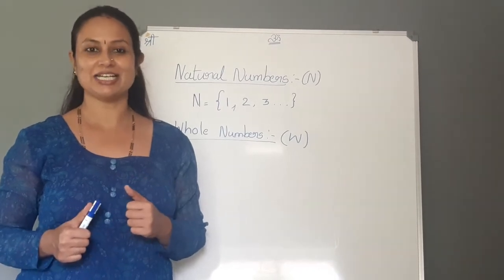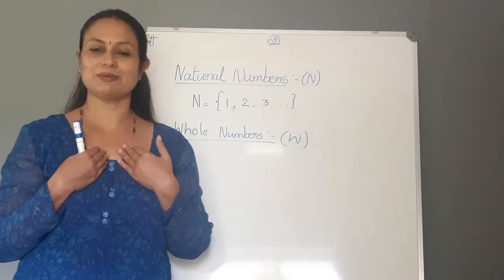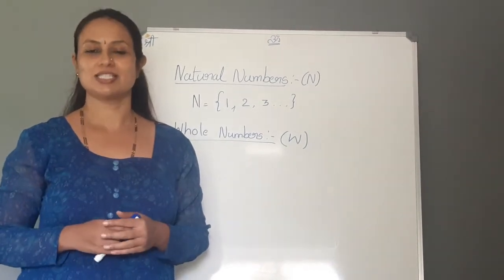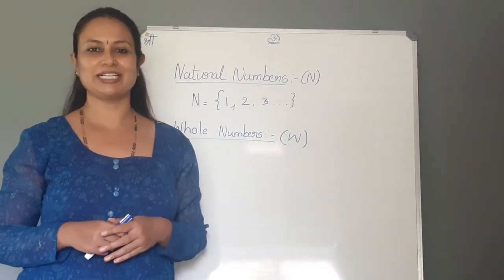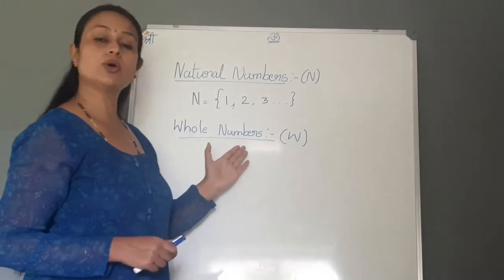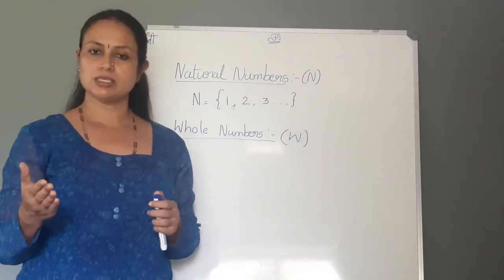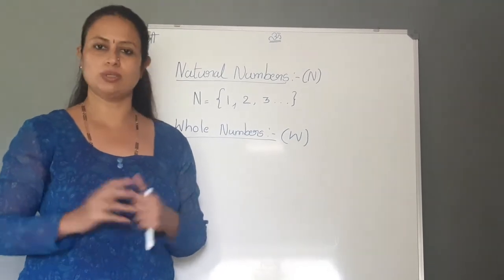Proudly we can say that our ancient Indian mathematicians introduced 0 to this world. Otherwise, we would have stopped numbers only till 9, isn't it? So, natural numbers along with 0 are whole numbers.